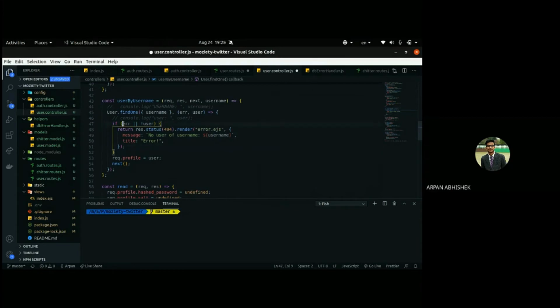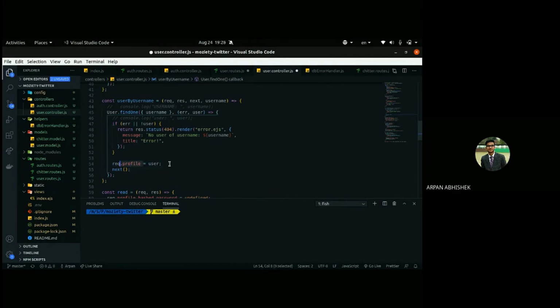If there is an error or no user, we'll render the error screen with the title error and a message, no user of username this. And if there was no error and a user was found, we'll add that user to the profile of the request object and call next.